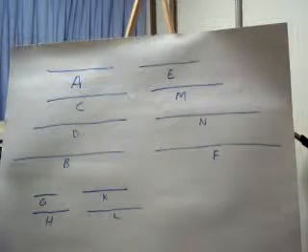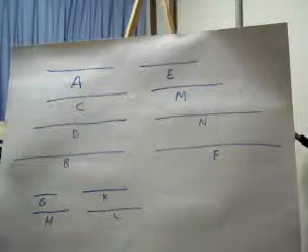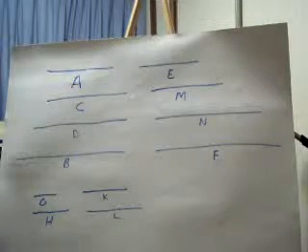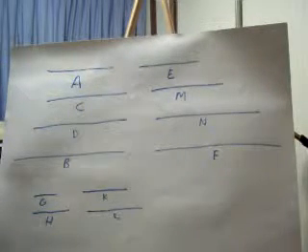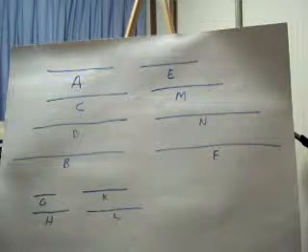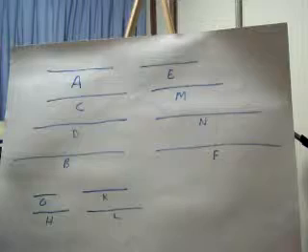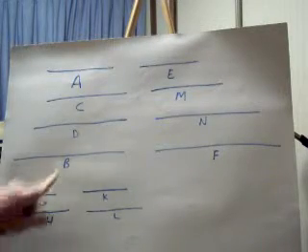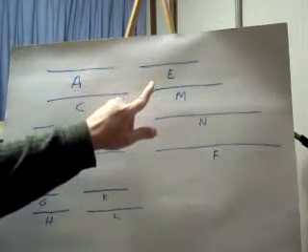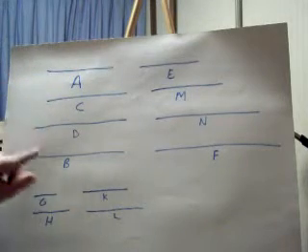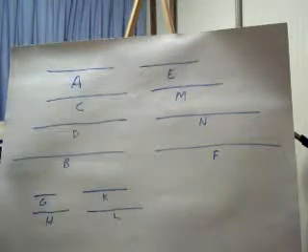Next, as many times as G measures E, so many times let H and K also measure M and N respectively. So now let's say hypothetically that G measures E twice.